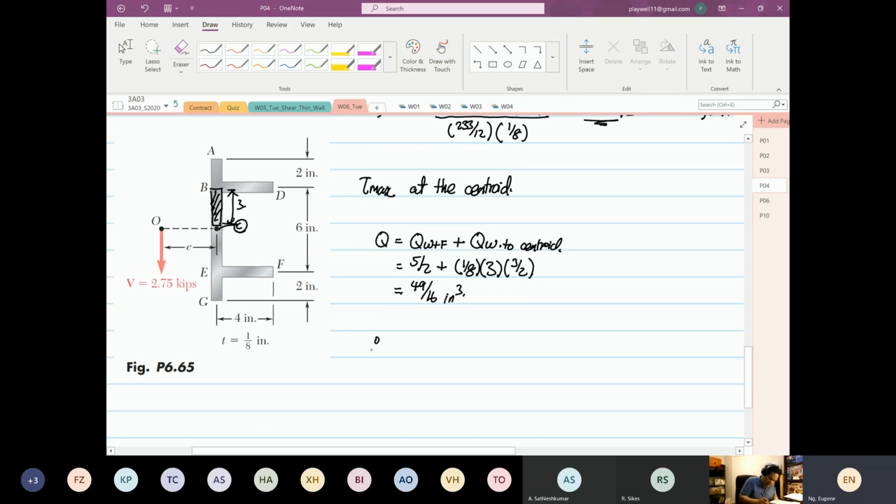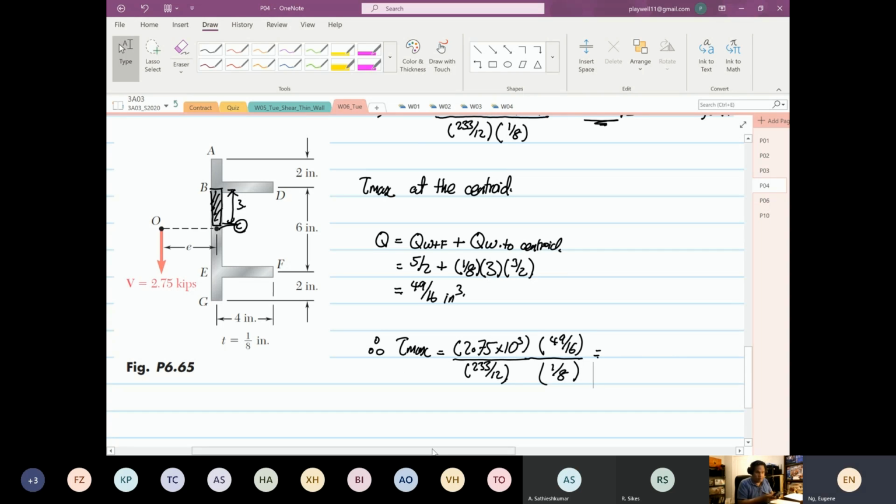So therefore, tau max will be equal to 2.75 times 10 to the power 3 divided by 233/12 multiplied by the first moment of area and then 1/8. So this will be equal to, where am I?